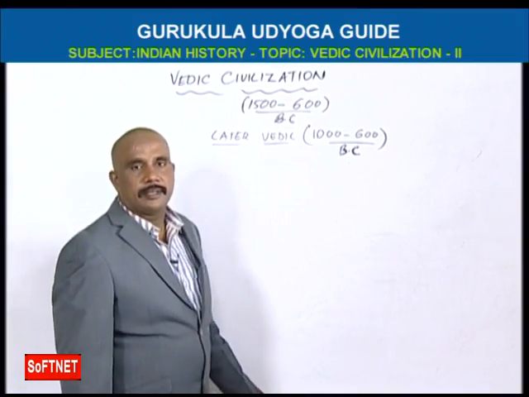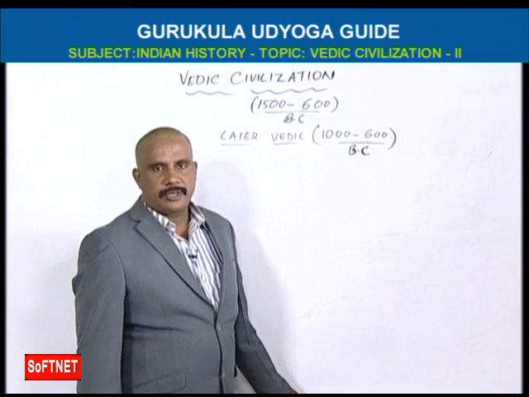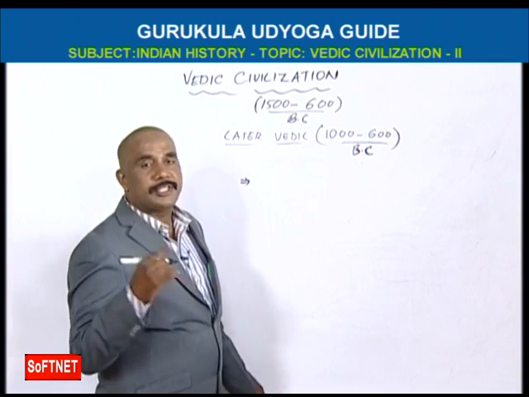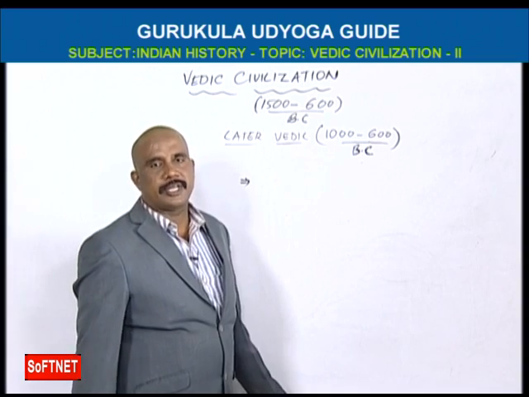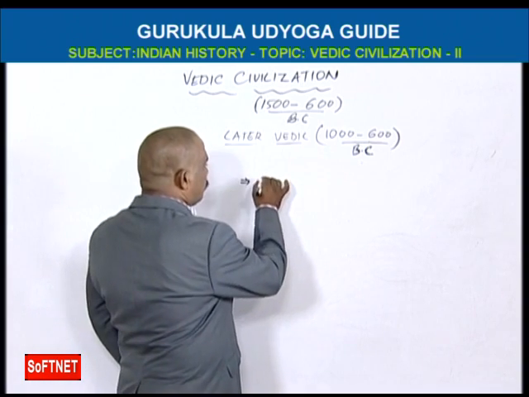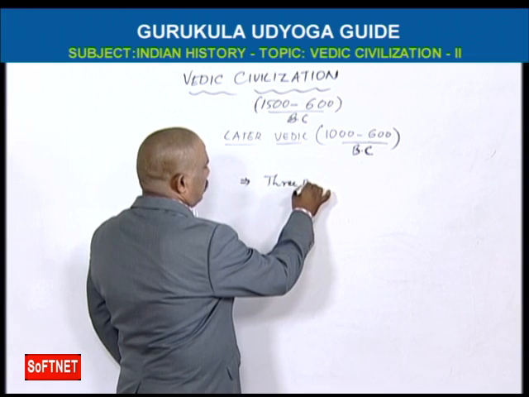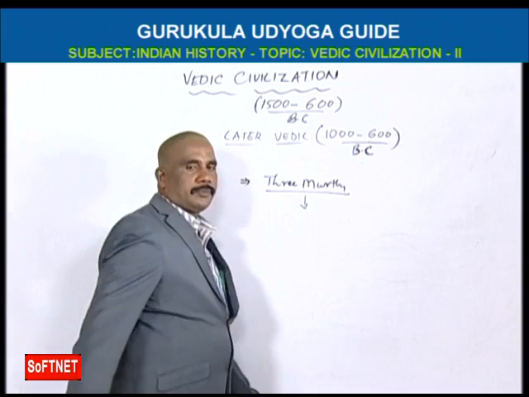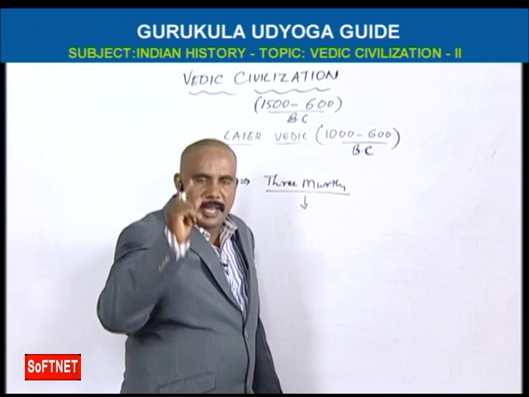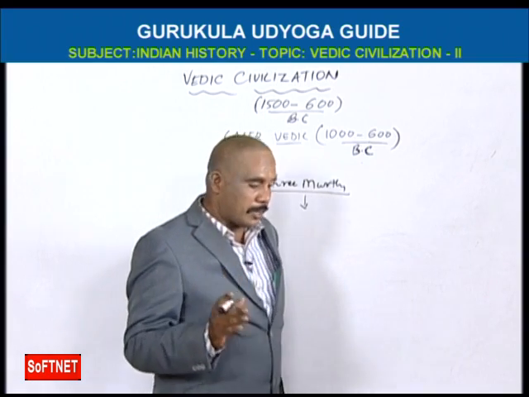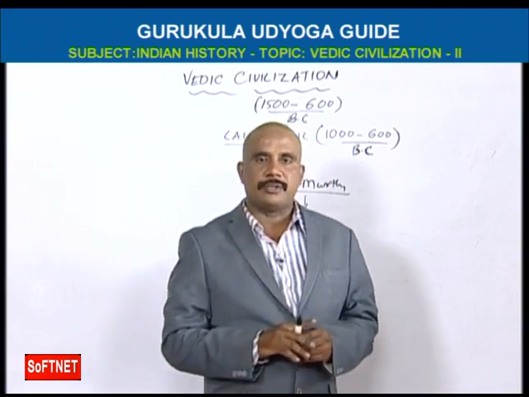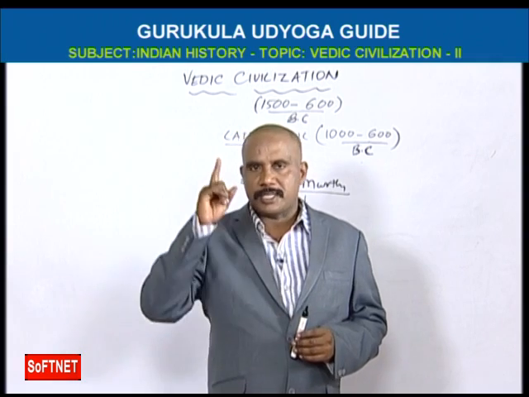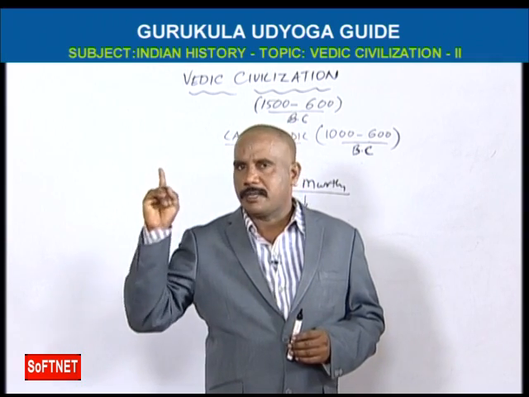So in later Vedic civilization, we have to see the religious conditions. What are the religious conditions? Here the Trimurti worshipping system is entered. In early Vedic, nature gods. But we should remember, in Indus Valley civilization, mother goddess and Pashupati.